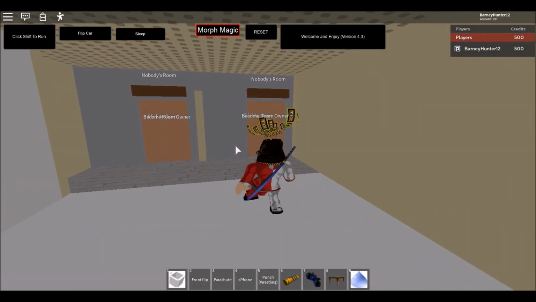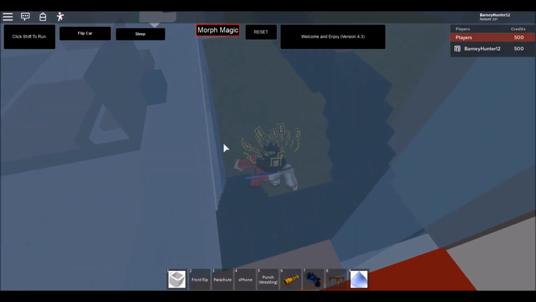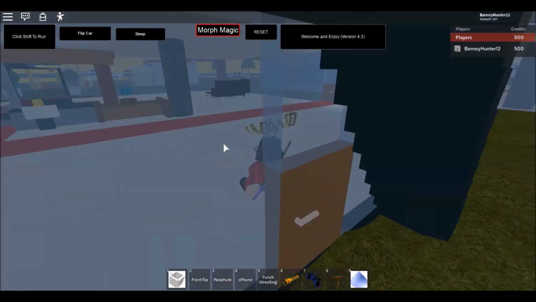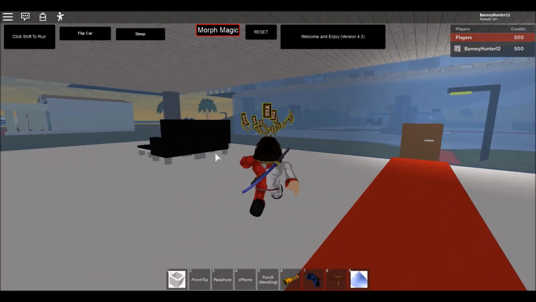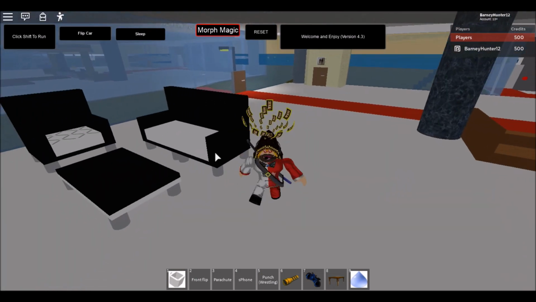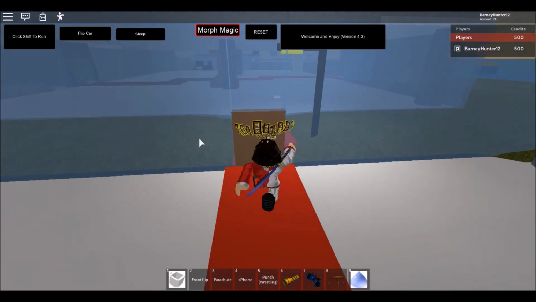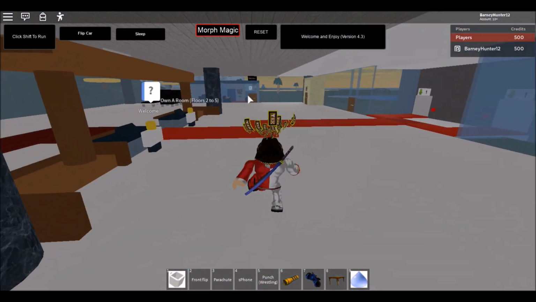And you know, these were the smaller rooms that you would get. So there used to be a few different activities that you could do around the place. There's a movie theater here somewhere. I just have to figure out where it is. I'm not going to be able to go in it anymore, though, because you actually have to buy a ticket from one of those NPCs, and then that ticket would let you open the door. So I'll give it a shot, but I don't think it's going to work. There it is right there.